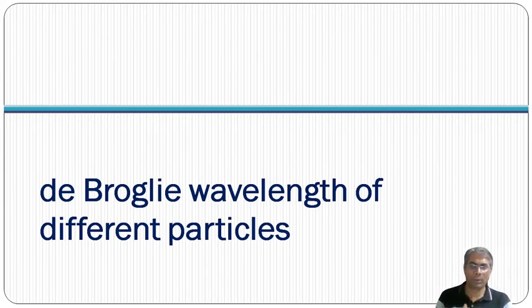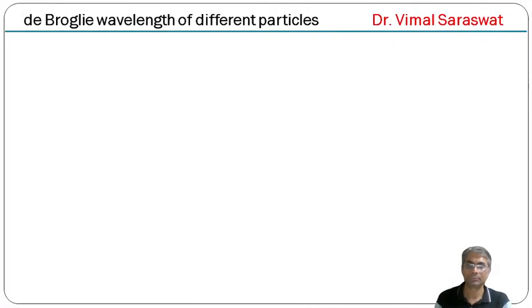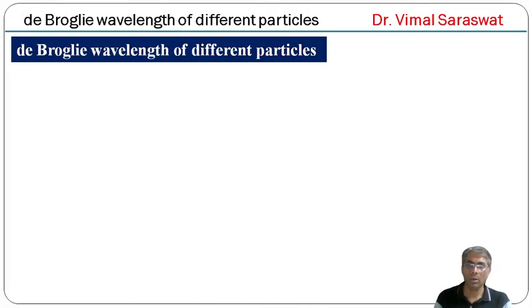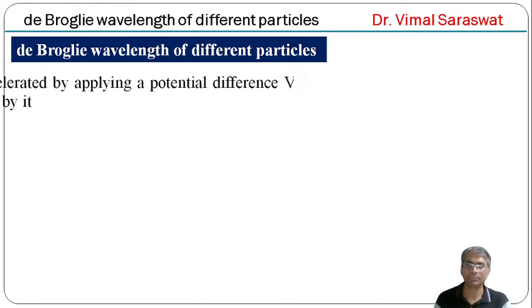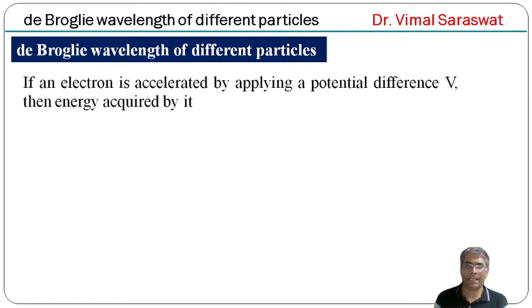Now, de Broglie wavelength of different particles. If an electron is accelerated by applying a potential difference V, then the energy acquired by it is given by E equal to small e into V. Here small e is the charge of the electron,